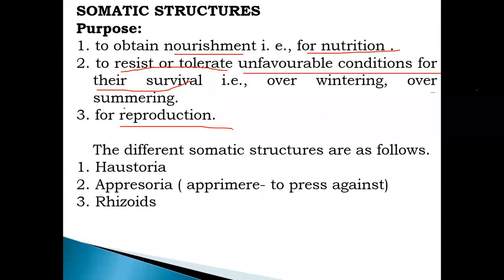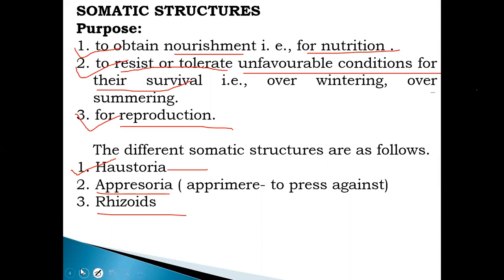Somatic structure in the case of an organism, what is its purpose? That is to obtain nourishment, to resist unfavorable conditions, and for reproduction. The different somatic structures are as follows. Which are the different somatic structures? First, the haustorium. All of you know the haustorium is the organ of absorption, and it absorbs the food material from the host cell. Next, appressoria, and third, rhizoids. Three somatic structures are there: haustorium, appressoria, and rhizoids.